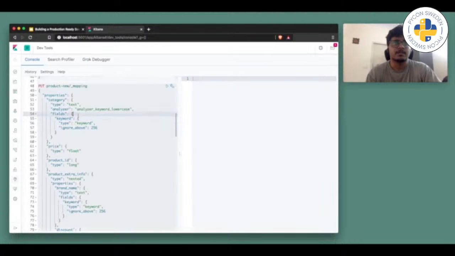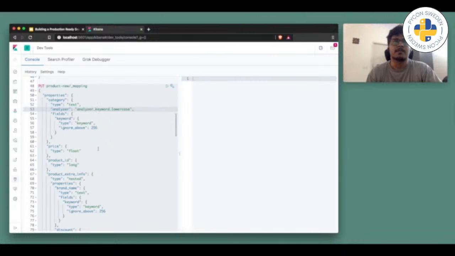For example, if I have a website with search functionality and my customer is searching for a category, let's say vegetables. First, it will apply the analyzer on that particular query, and based on that, the query is formed in the backend.